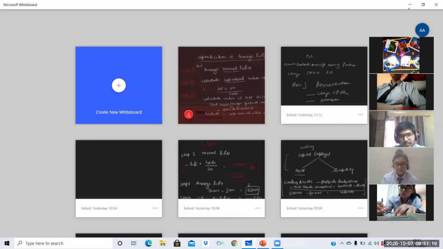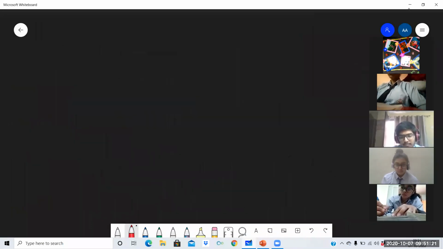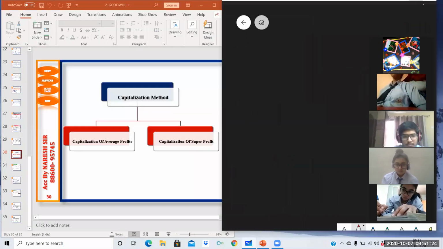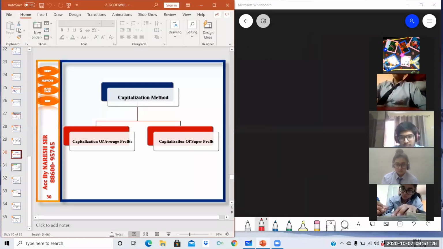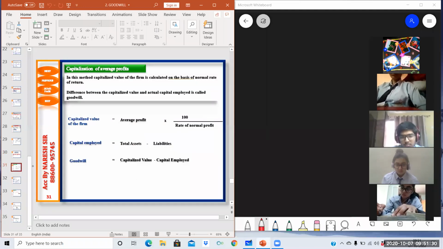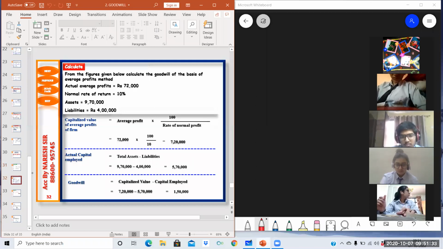Okay. Let's start with the numerical. I'm going back to the PPT. Yes, this all I have already told you. So this is the numerical. From the figures given below, calculate the goodwill on the basis of average profit method. It's capitalization of average profit method. It's written wrong, basis of average profit method. It is capitalization of,